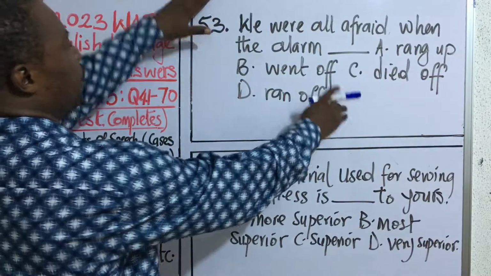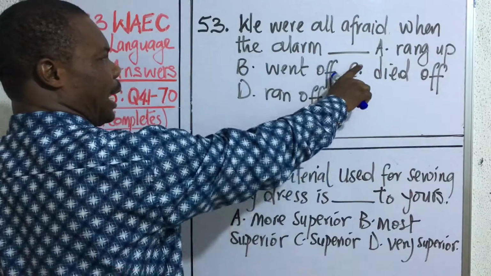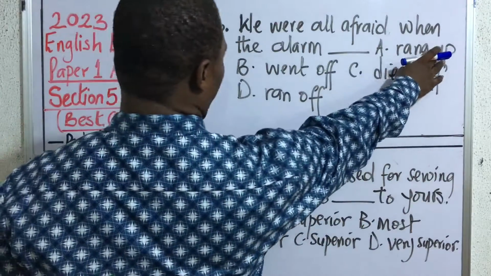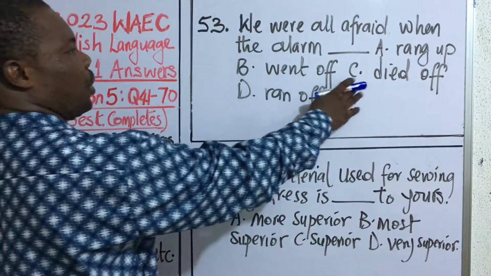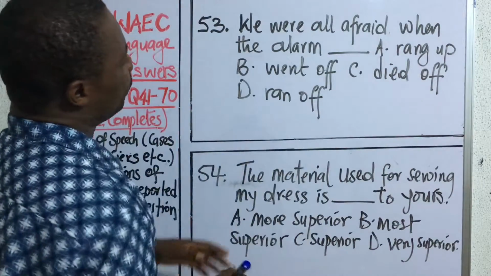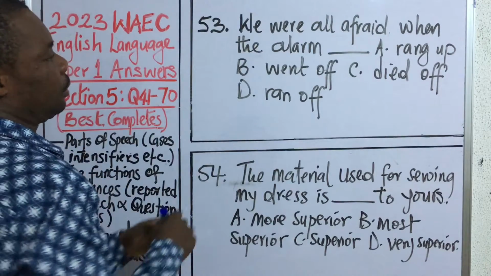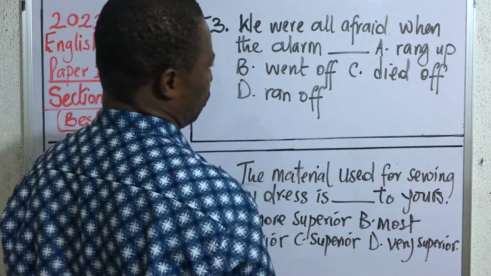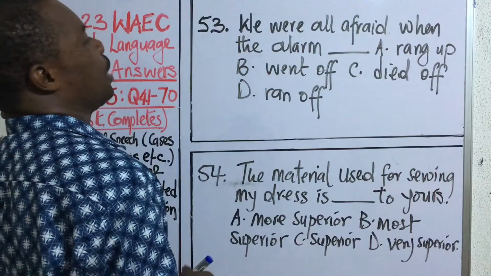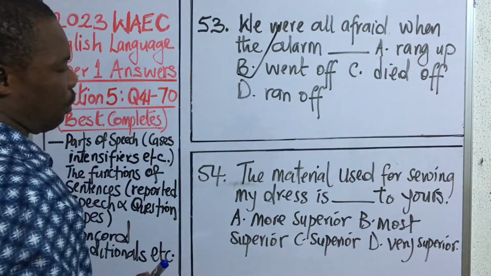Question 53. We were all afraid when the alarm dash. A, rang up. B, went off. C, died off. D, ran off. This is a problem that is testing you on prepositional collocation and, if you like, phrasal verbs. Alright, so the correct answer to this question is B, went off.